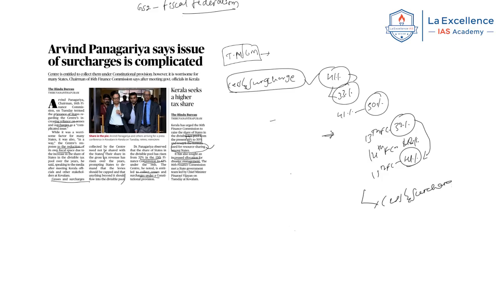Okay, now this is the argument said by the Finance Commission, and this is a complicated issue. That is what is said by the Finance Commission. The Finance Commission also said that constitutionally the union has the right, and that they should not or need not distribute with the states. Now, this is the thing mentioned in this article.